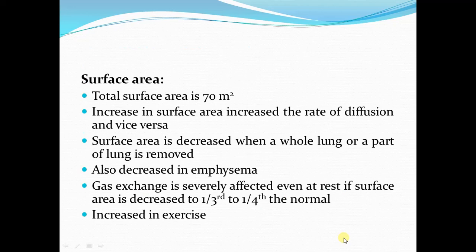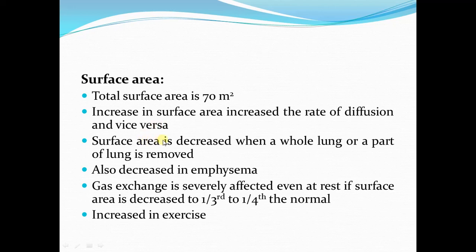Now the second factor which influences the gas exchange across the respiratory membrane is the surface area. The total surface area of respiratory membrane is 70 meters square, which is quite large. Now increase in the surface area will increase the rate of diffusion, and decrease in the surface area decreases the rate of diffusion.